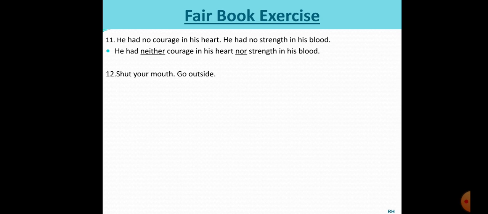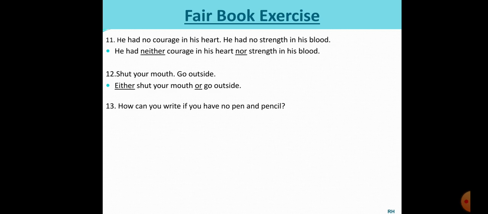Next one. Shut your mouth. Go outside. Now here again two positive choices, like two affirmative. So not word is not used. So we will not use neither nor. We will use either or. So either shut your mouth or go outside. Full stop.